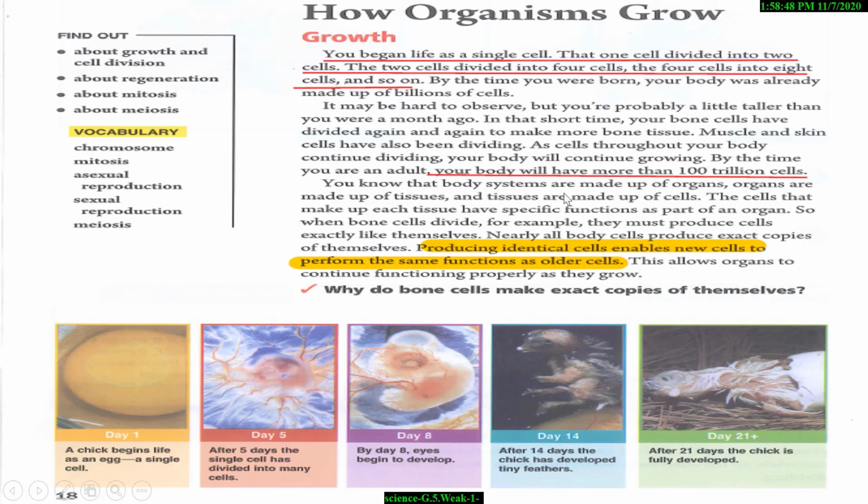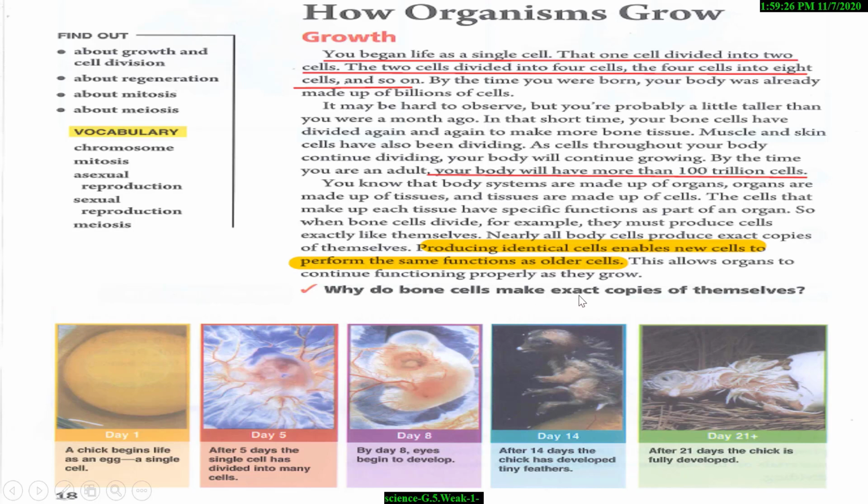You know that body systems are made up of organs, organs are made up of tissues, and tissues are made up of cells. The cells that make up each tissue have a specific function as a part of an organ. So when bone cells divide, for example, they must produce cells exactly like themselves. Nearly all body cells produce exact copies of themselves. Each cell has a specific function, a specific size and shape.